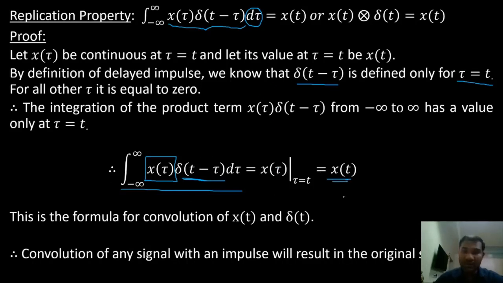This formula is also called the convolution formula, the convolution of x of t and delta of t. We will study convolution in detail in the concepts of convolution and correlation, one of the topics in the first unit. Basically, this property states that when you convolve any signal x of t with an impulse function, the result is the same function x of t.